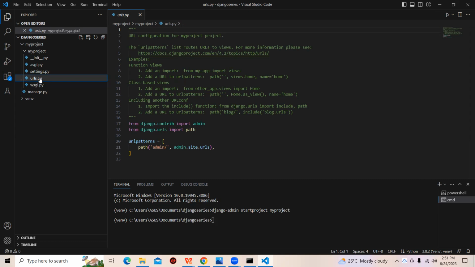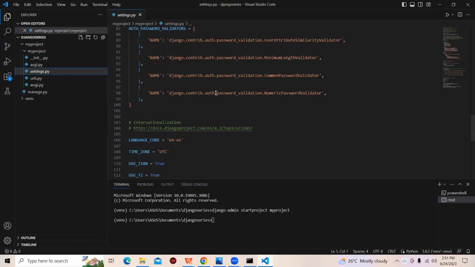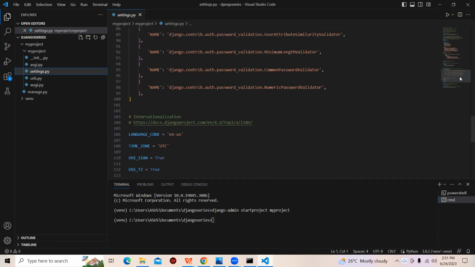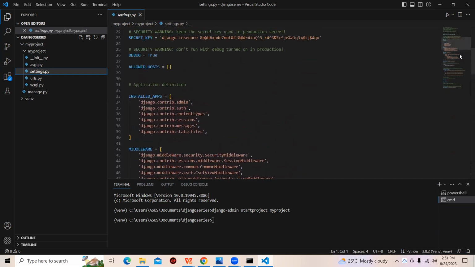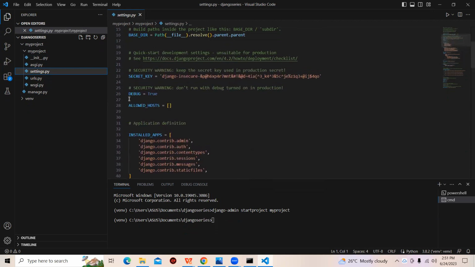Again, setting up your project is very, very important. When you set up your project, let's go to settings. Ensure that the debug is true. Let me look for it. Okay, debug, ensure it's true, otherwise your project will not be running. So that is all for the introduction to Django, I believe.